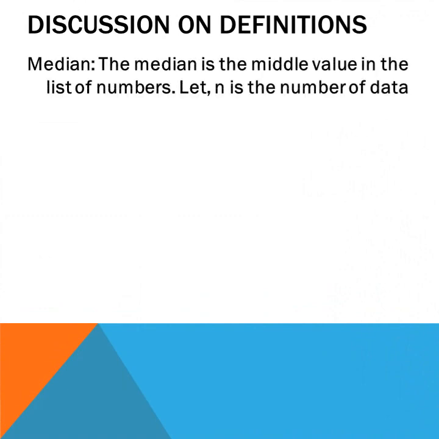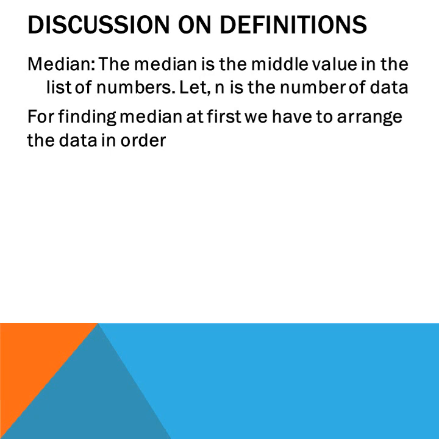After that, median. The median is the middle value in the list of numbers. Suppose we have 5 numbers of data, and the middle number will be the median. Let n be the number of data. For finding the median, at first we have to arrange the data in order, ascending or descending, it's up to you.